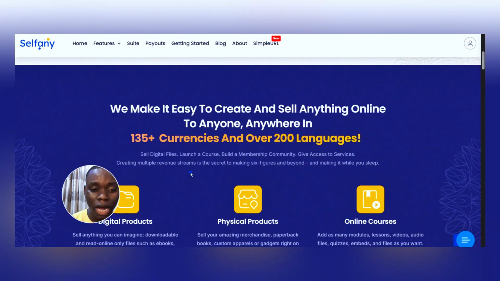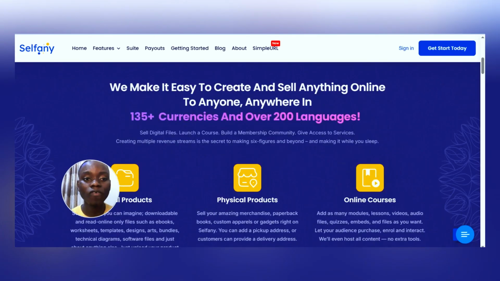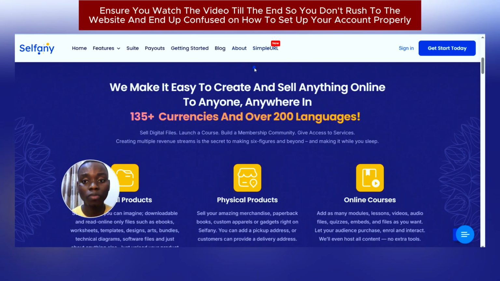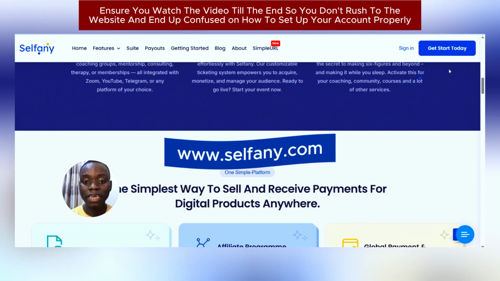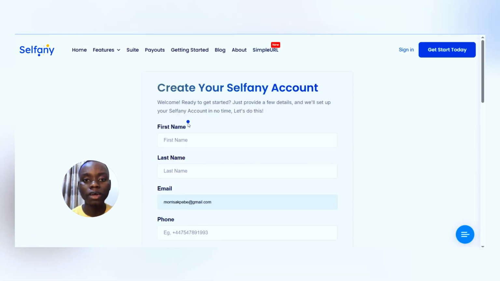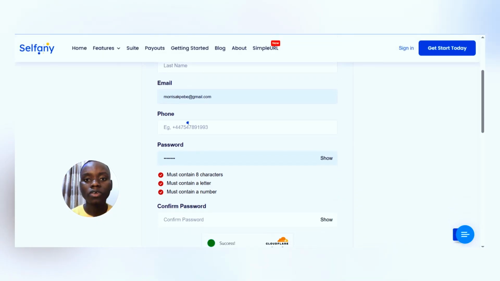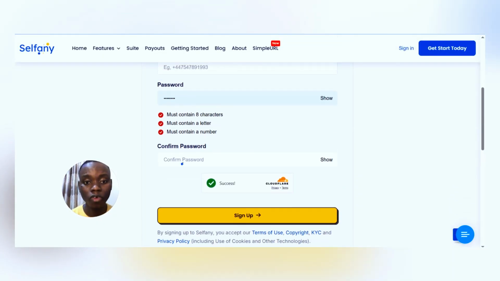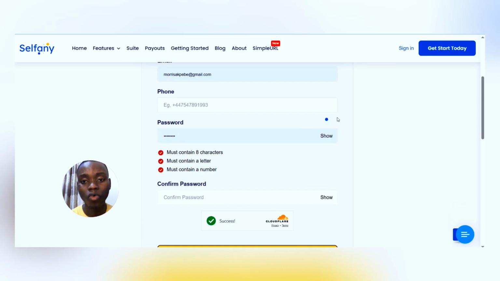To set up your own account, the name of this platform is called Sellfani, and all you have to do is to visit www.sellfani.com. The next thing you have to do is click on Get Started. You have access to how you can create your own account. This is simple to do. Just ensure you follow all the process, and they'll send you a confirmation code to your email. Follow the process and you have your account created.